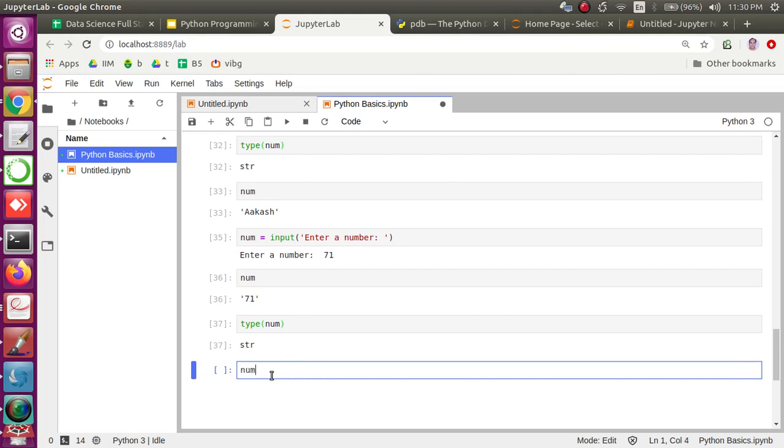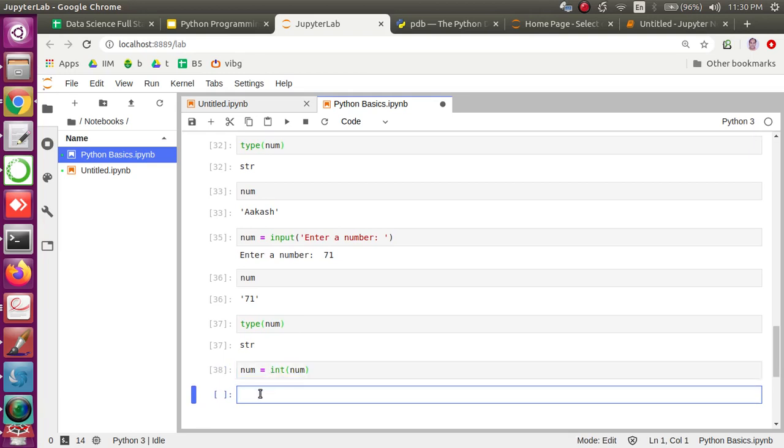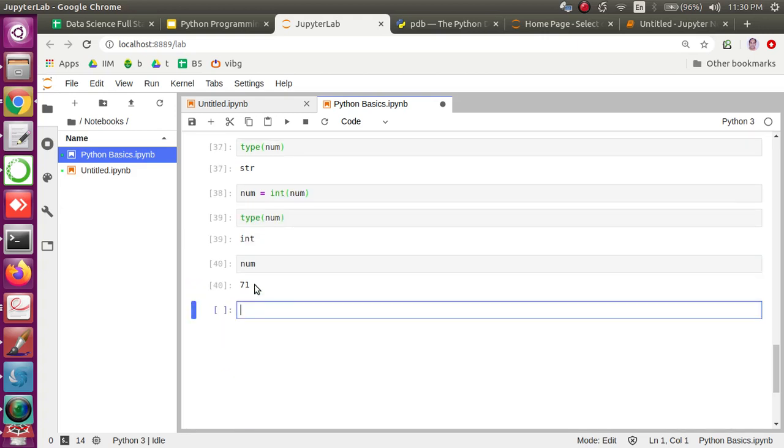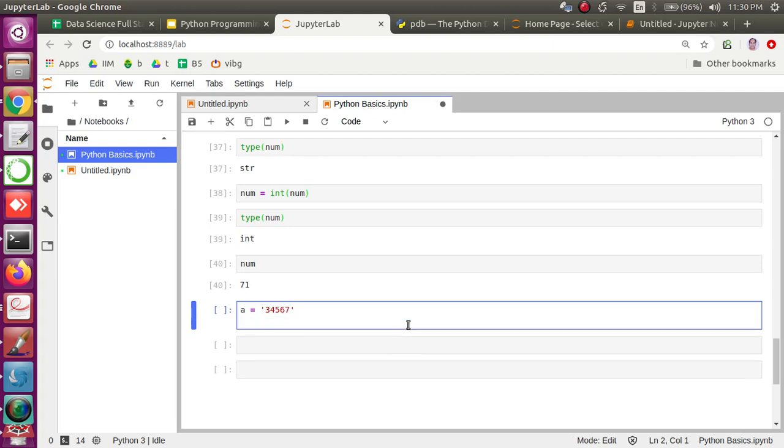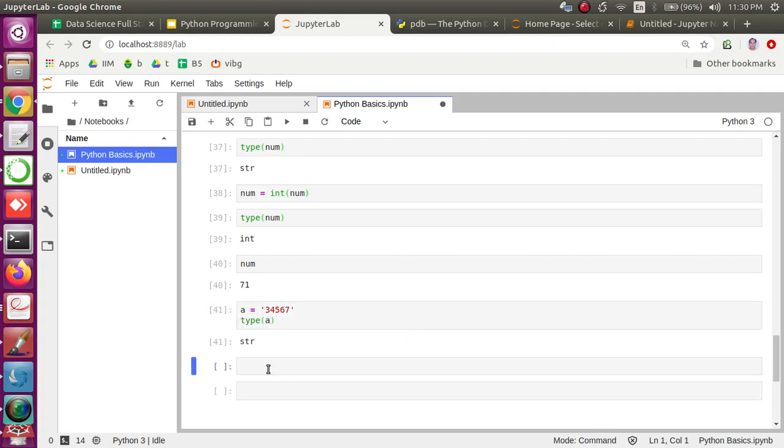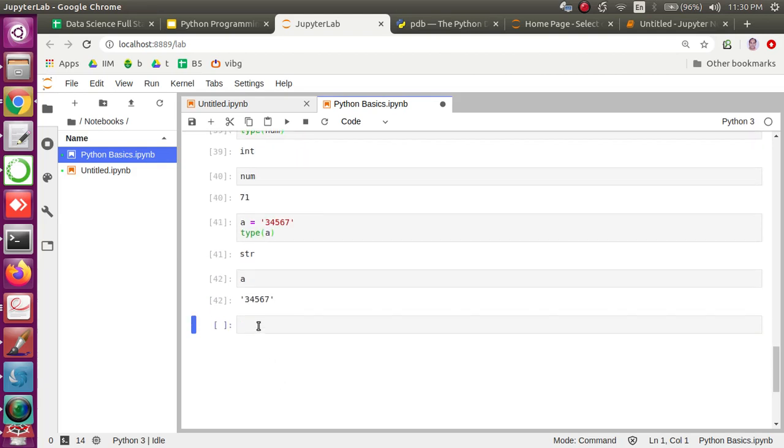So obviously there is another conversion function we have, so we can convert any numeric string into a number. Now it is num, which is 71, and it is of type integer. Let me repeat this particular piece again, where suppose A is there and I want to convert. This is the string you have, and if I check the type of A, it is a string. If I print A, it is a string, no doubt. But I know that this is a number, and somehow we want it to be of type integer.